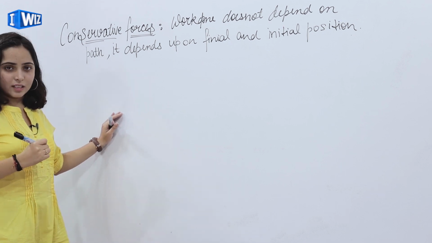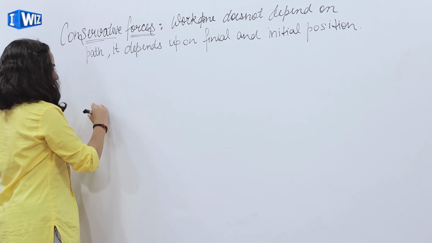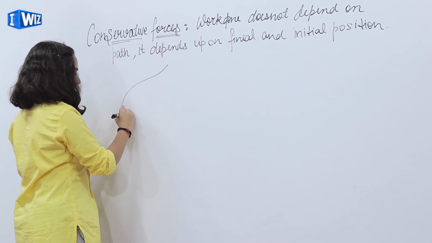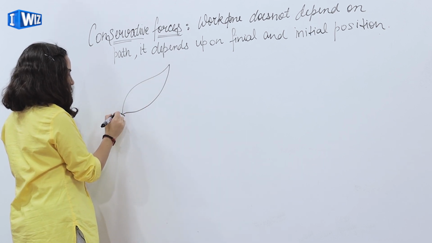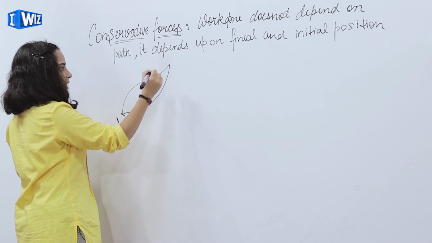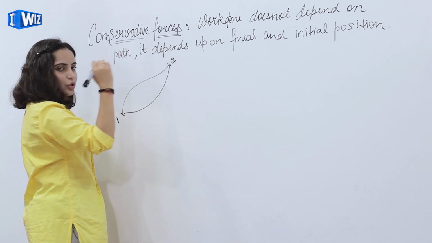To understand conservative forces, let us draw a diagram. See, this is my point 1 and this is my point 2.